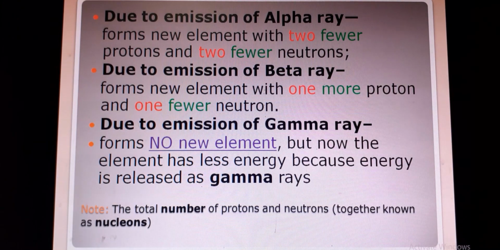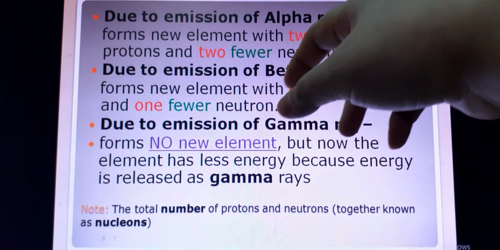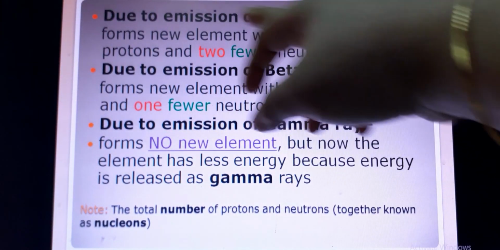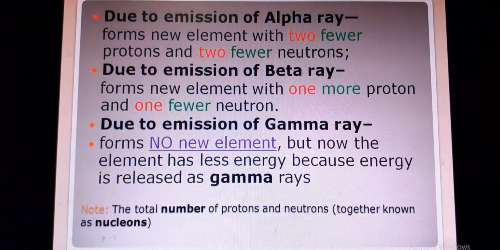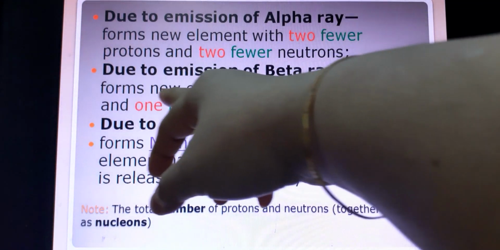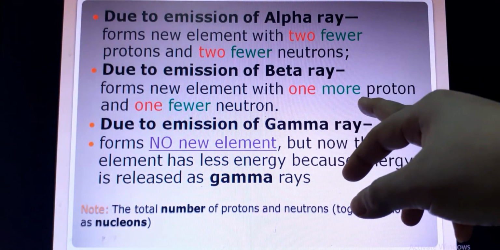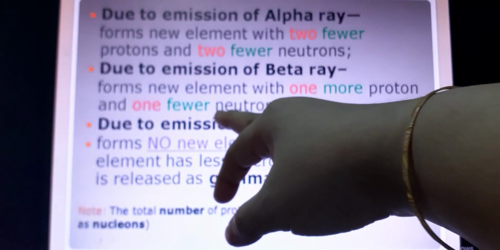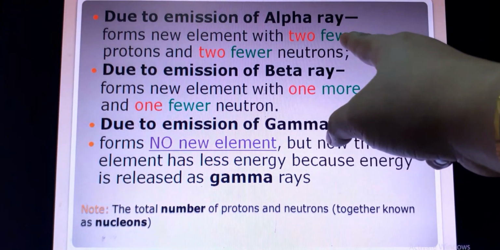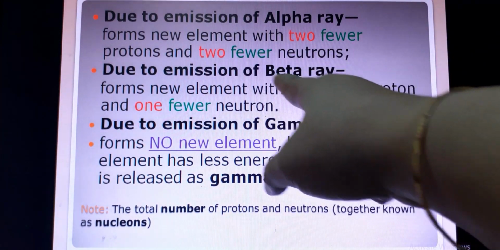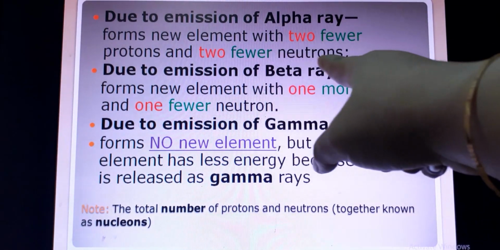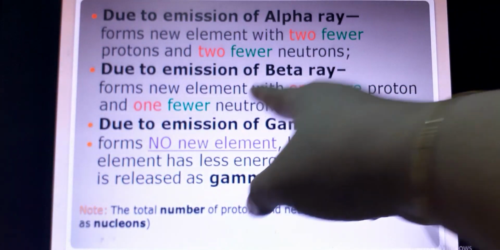Now, due to the emission of an alpha ray, a new element is formed with two fewer protons and two fewer neutrons. Due to the emission of a beta ray, a new element forms with one more proton and one fewer neutron. Look at the difference. Here there are two fewer protons, in case of beta ray emission one more proton, and here two fewer neutrons, and here one fewer neutron.